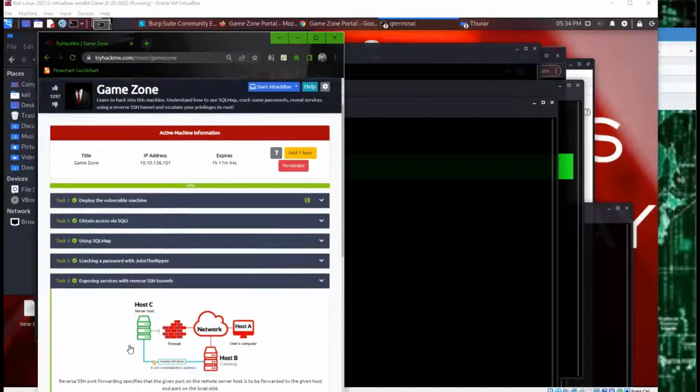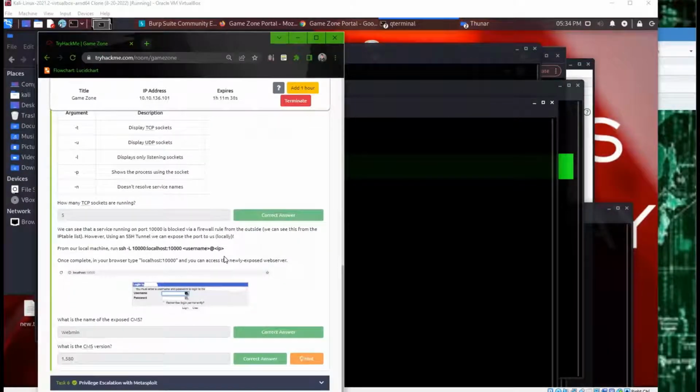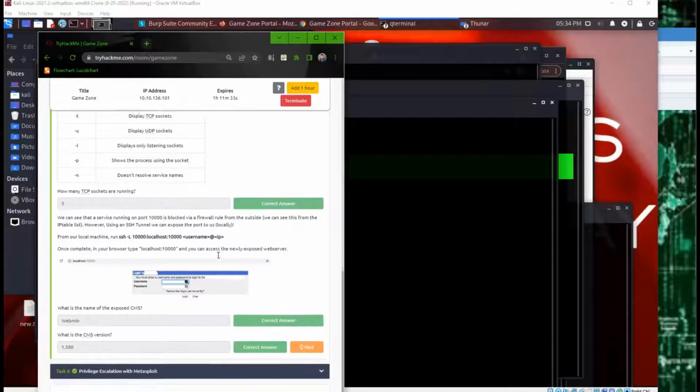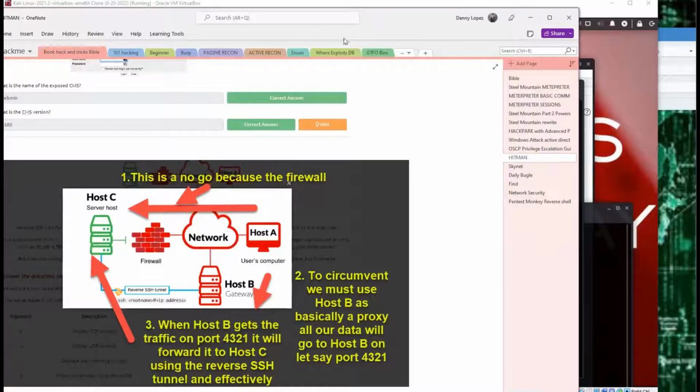All right, so next we're going to be exploiting services with a reverse SSH tunnel. This part got me a little confused. Honestly, I didn't know what to do. It's just really confusing, right? Like what are we doing here? So let me try to explain this. I have my little notes here.